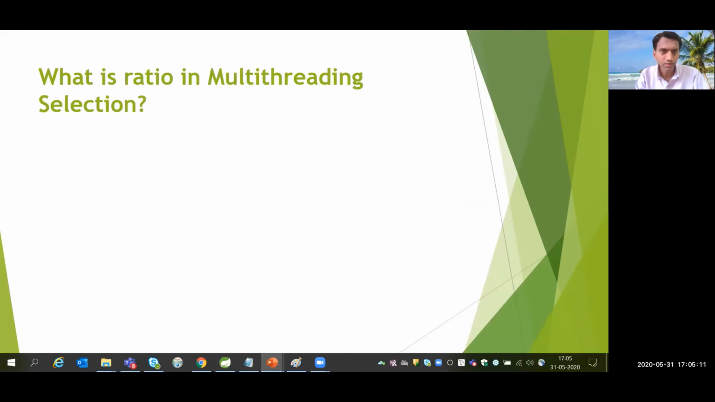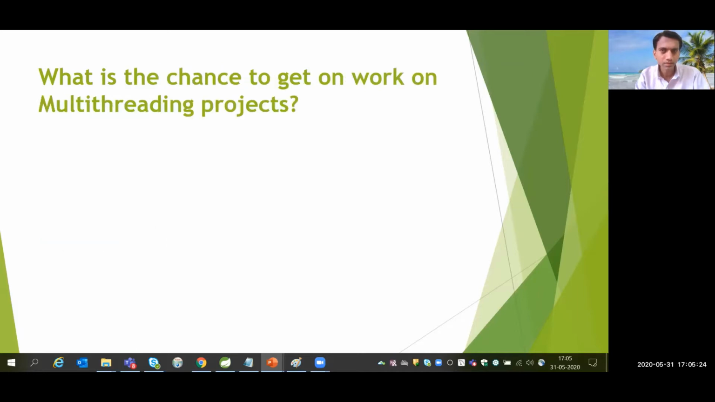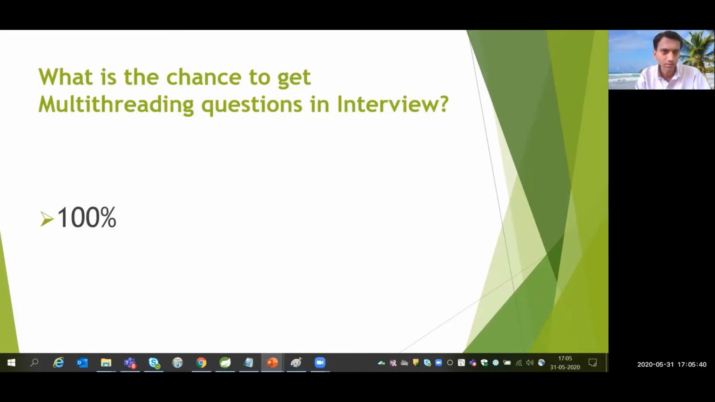What is the ratio in multi-threading selection in today's world? This is my personal experience: only 5 people are selected out of 100. What is the chance to work on multi-threading projects? That's a very rare chance. What is the chance to get multi-threading questions? Even if you do not get projects on multi-threading, there is a 100% chance of multi-threading questions in the interview.